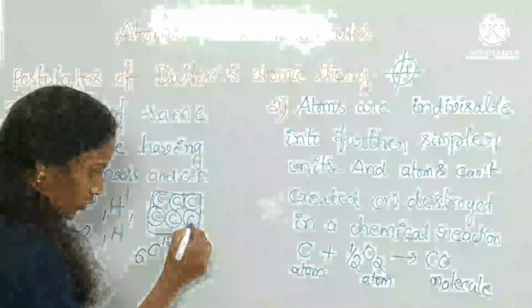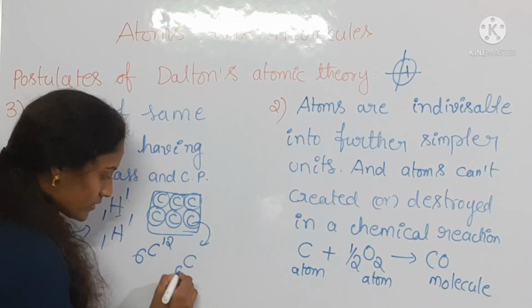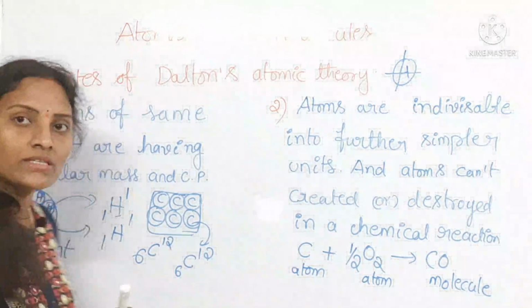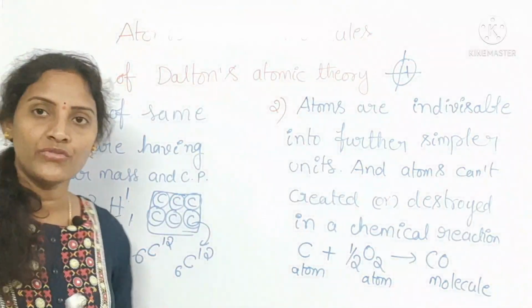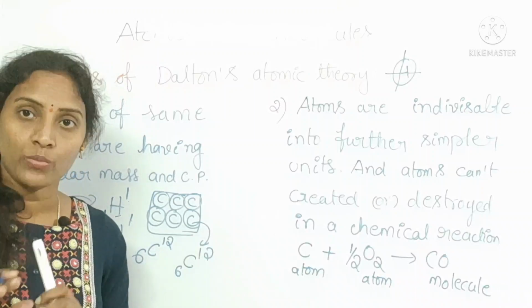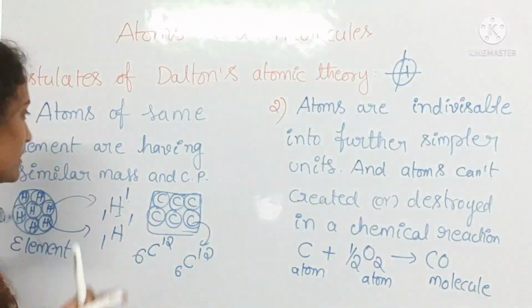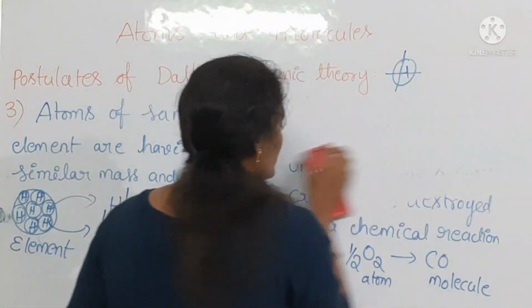And if you pluck out another atom from this element, that atom also has 6 as the atomic number and 12 as the atomic mass. There is no change in their physical, chemical properties and mass number. Okay, is it clear? This is about the third postulate. You can go to the fourth postulate.